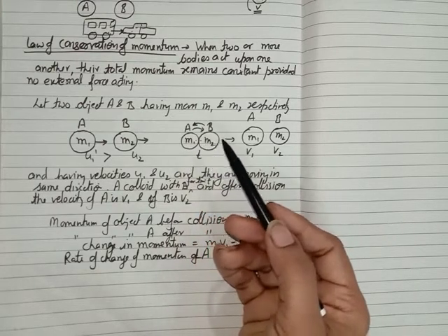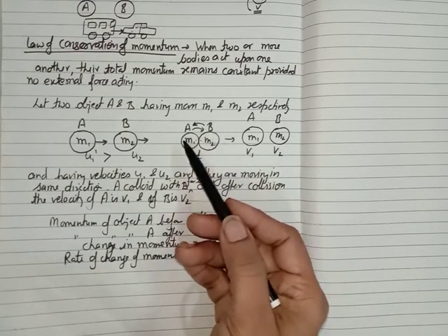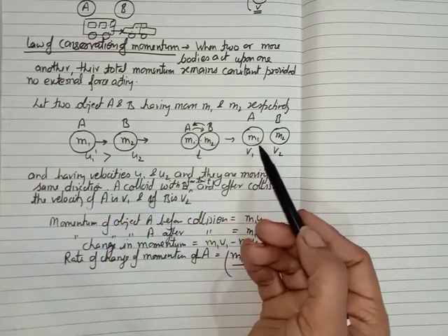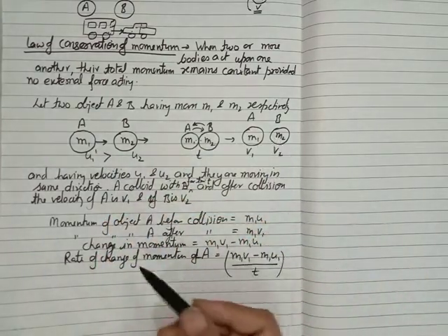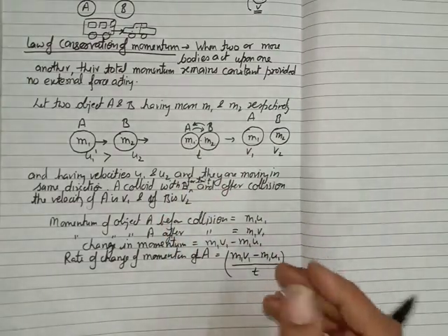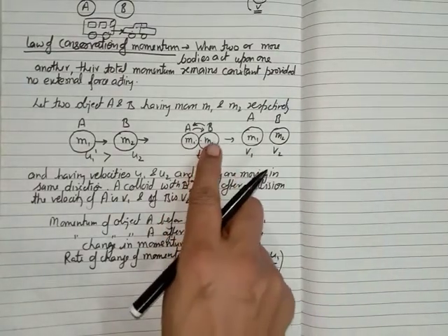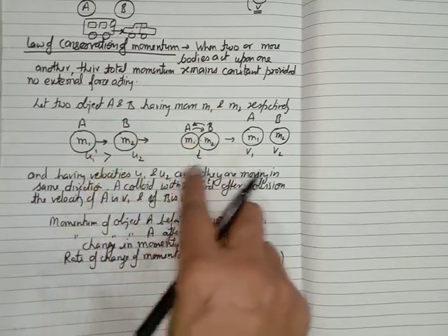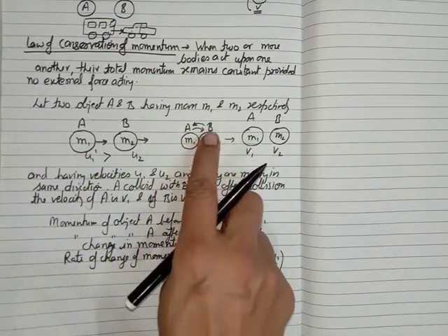So due to the force applied by B on A, its velocity changes. The rate of change of momentum of A is equal to the force applied by B on A.